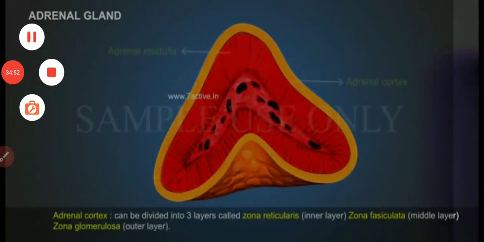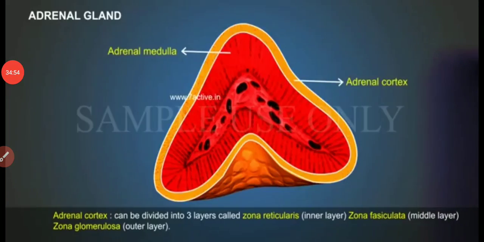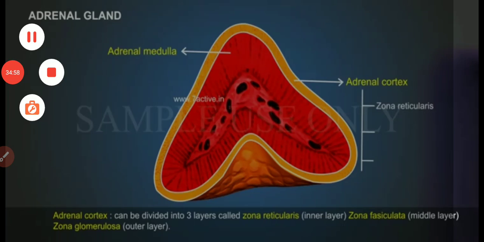Adrenal cortex can be divided into three layers. The inner layer is called zona reticularis, then zona fasciculata,